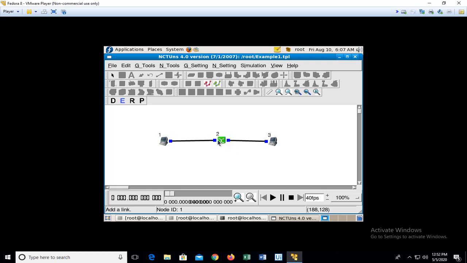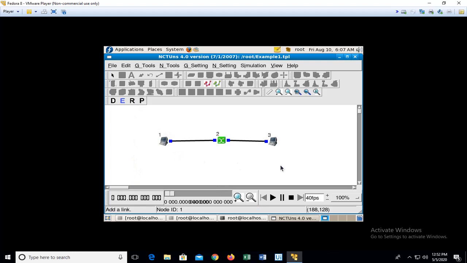So here the switch is having the port numbers. That is what is intended. So port 1 implies that this is connected to port 1 of the switch, and here if I hover, you can see that it is port 1 which is connected, port 1 of this one is connected to port 2 of the switch. So this is how we go ahead.